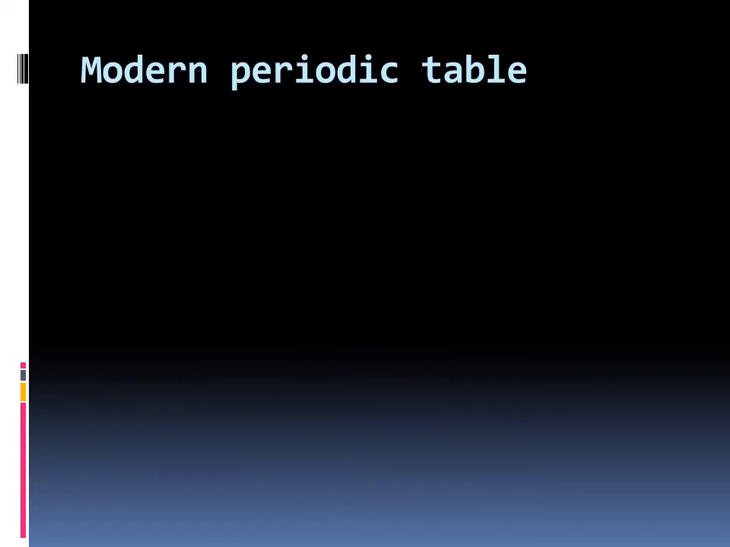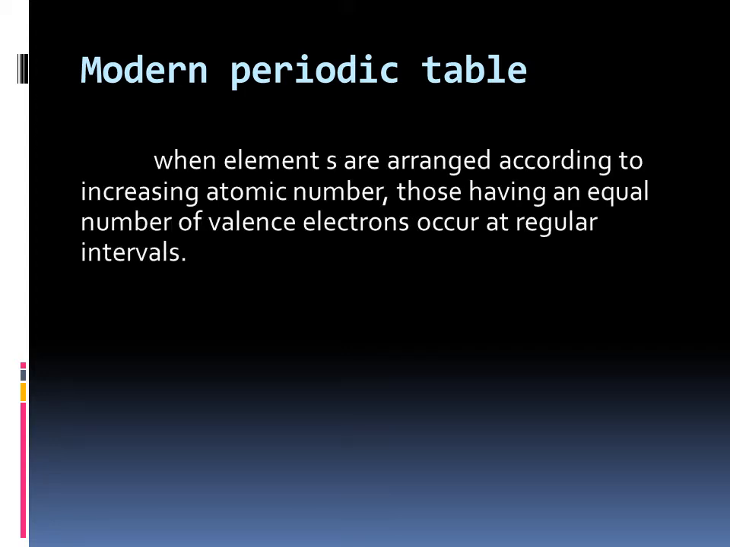Now let us study the modern periodic table. The modern periodic table is based on the atomic number. When elements are arranged according to increasing atomic number, those having an equal number of valence electrons occur at regular intervals. Valence electrons are the electrons present in the valence shell or the outermost shell.